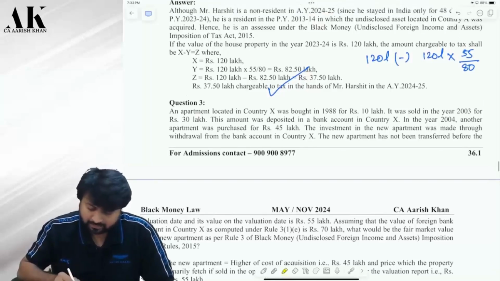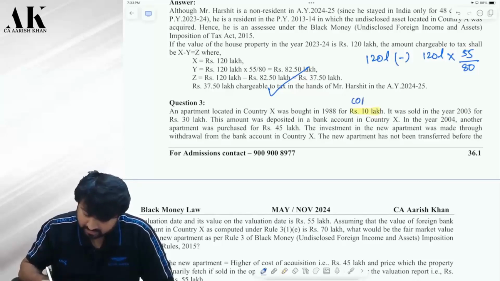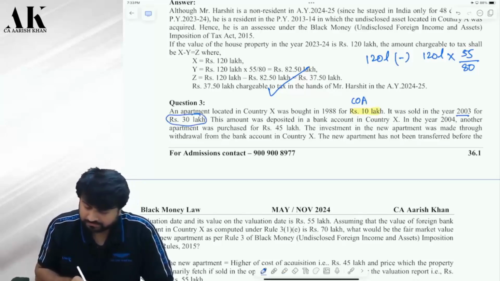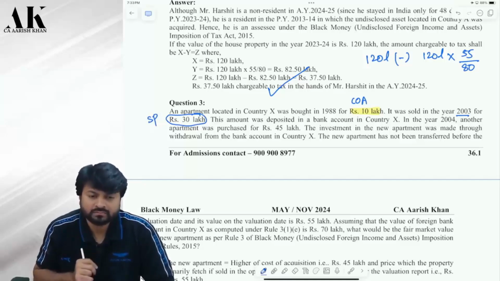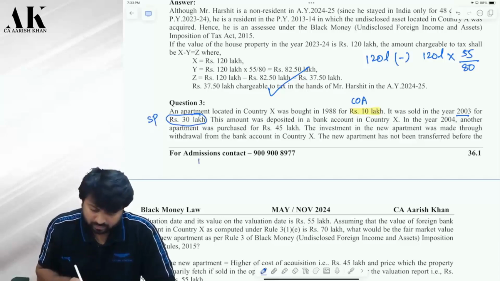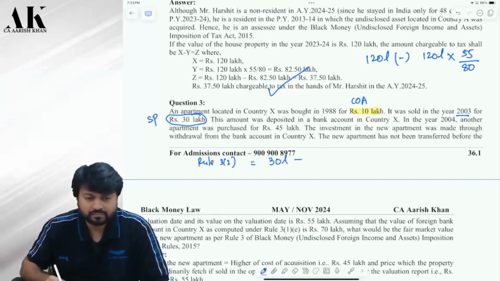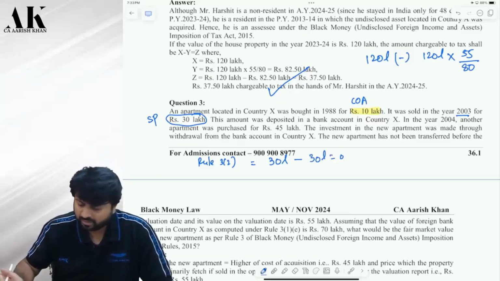Now, an apartment located in country X was bought in 1988 for 10 lakhs. So this was the cost, correct? And it was sold in 2003 for 30 lakhs. Okay. So which rule will you apply? Rule 3.1 or rule 3.2? Sir, this is rule 3.2. Rule 3.2 you will apply. See on the board. And the value will be 30 lakhs, correct? Now have you used that value to purchase a new asset? So that will be reduced and this will become 0, correct? Correct or not?